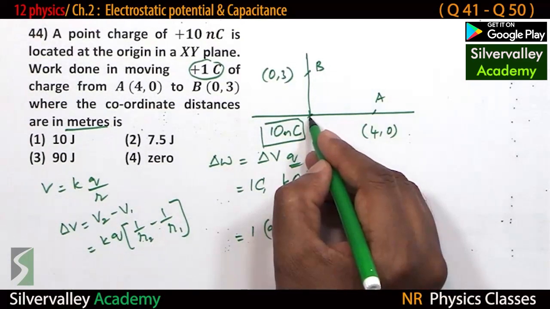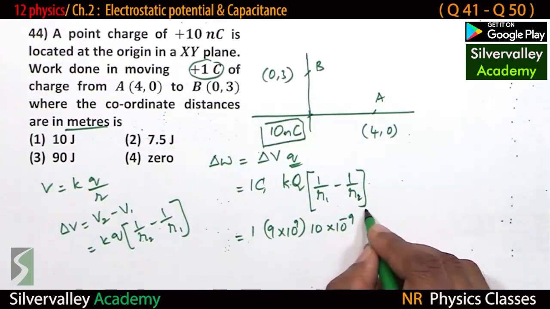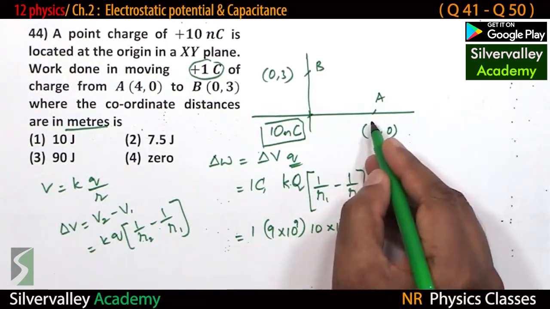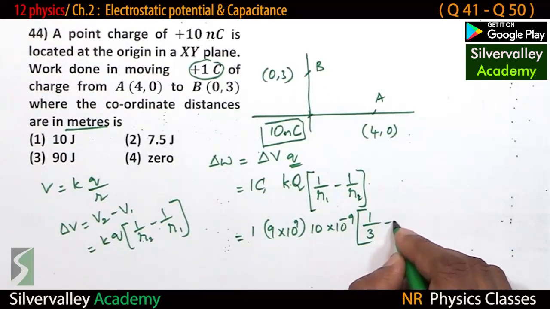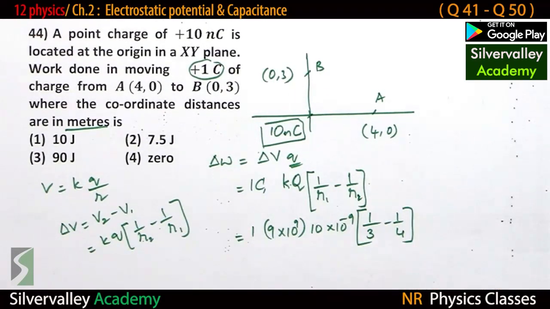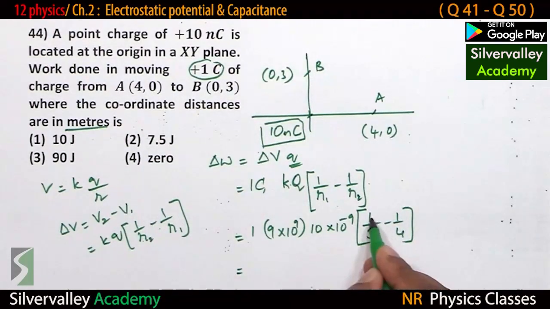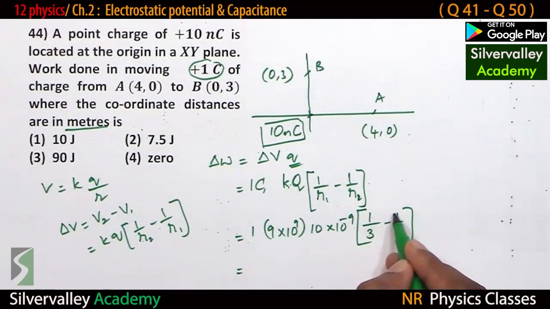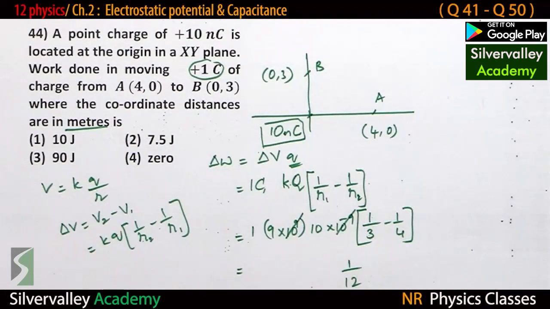The one which is at the origin is 10 nano. 1 by R, 1 by 4, 1 by 3. So 1 by 3 minus 1 by 4, final minus initial: 4 minus 3 is 1, 1 by 4 into 3 is 1 by 12. 10 power 9, 10 power minus 9 gets cancelled.